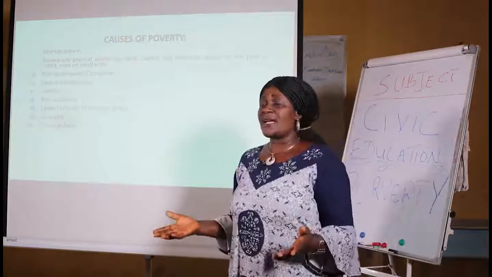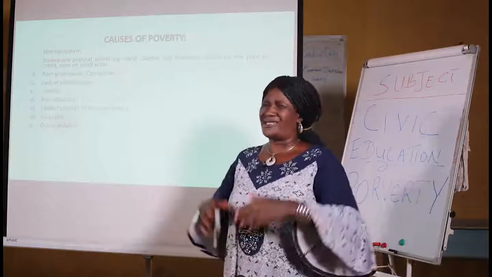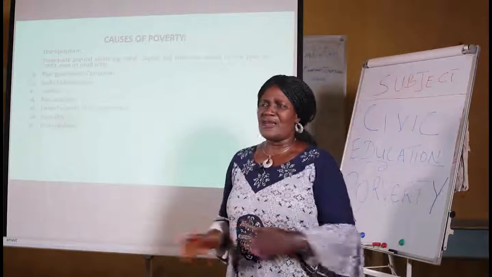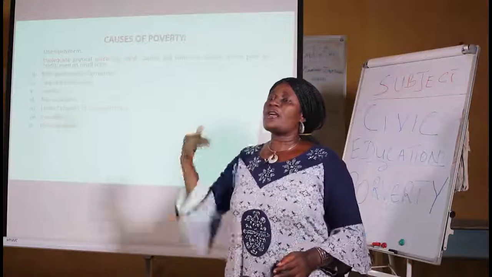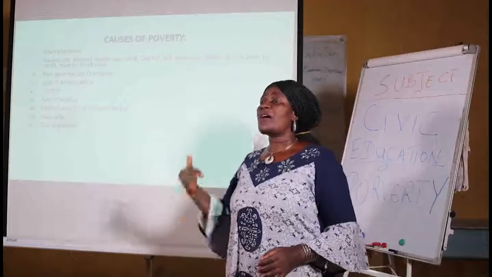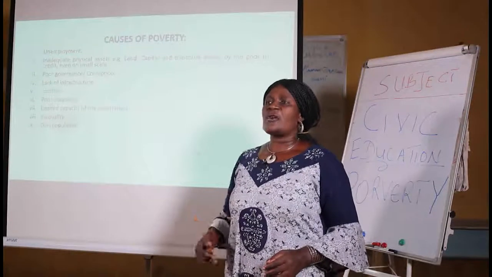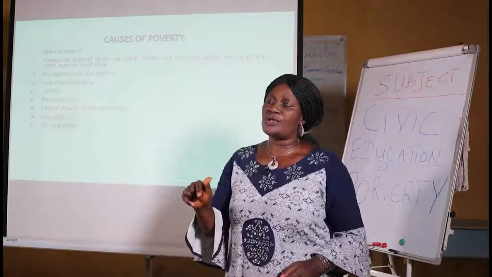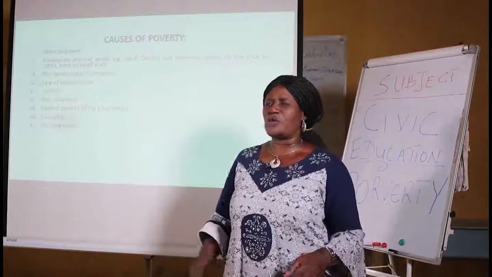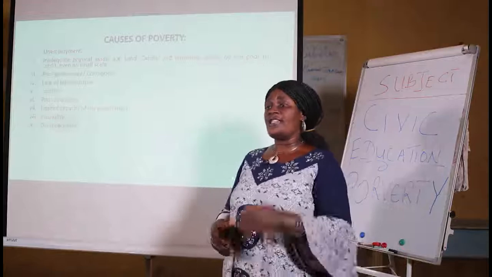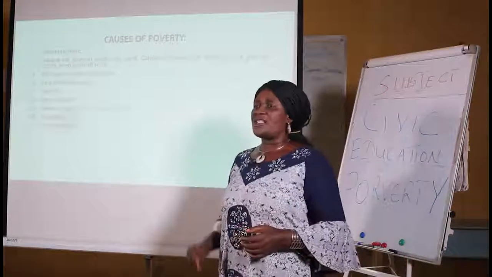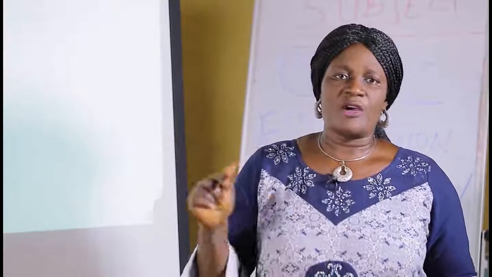There are some societies that have enough resources, natural, physical, economic, name it, that can cater for them no matter how many the people in that society are. We cannot say that country or that society is overpopulated. But when the resources are not enough to go around, then we can say there is overpopulation.